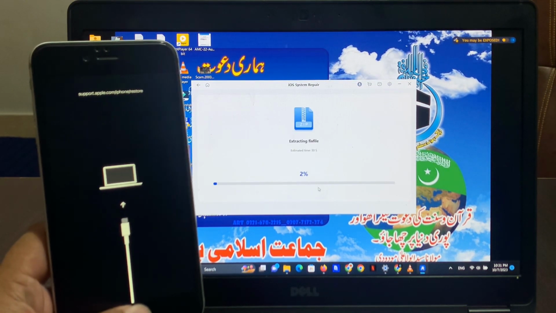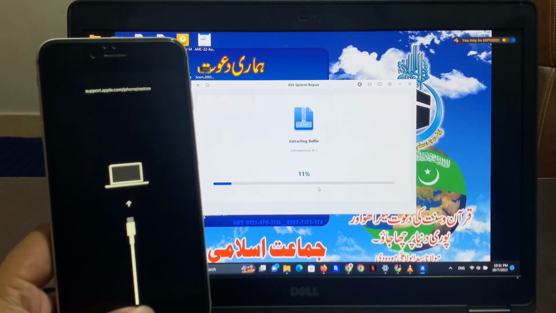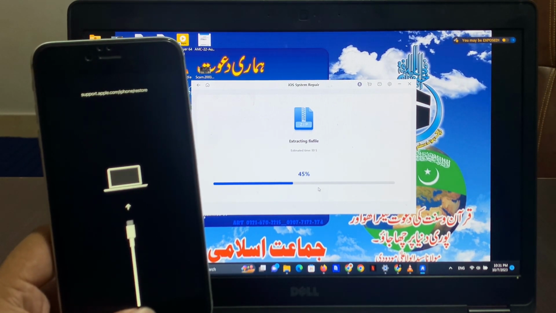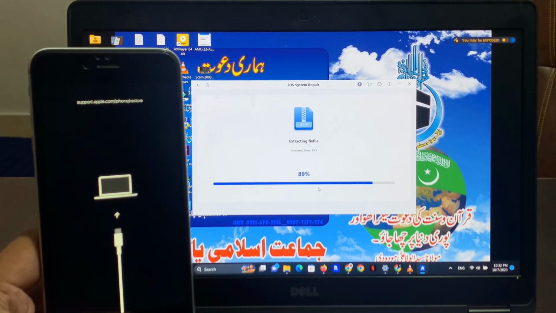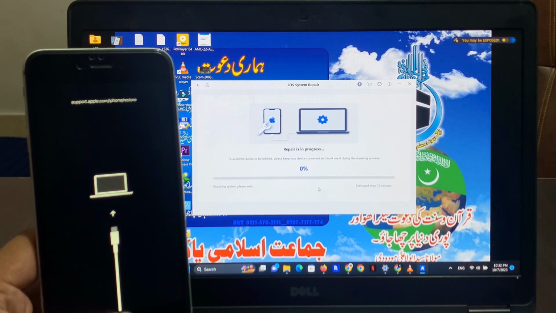and next. It will take some seconds, so wait. You can see it appears on screen: extracting fix file. Repair is in progress.